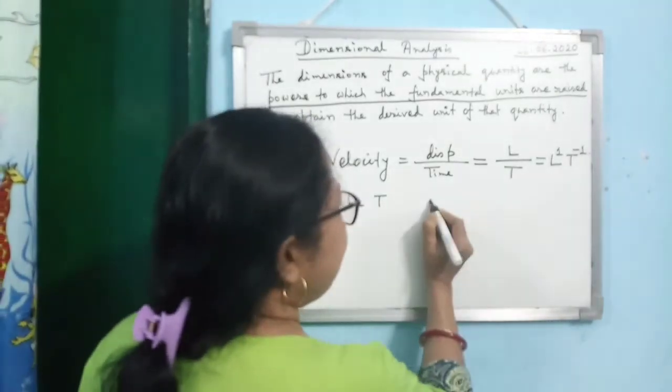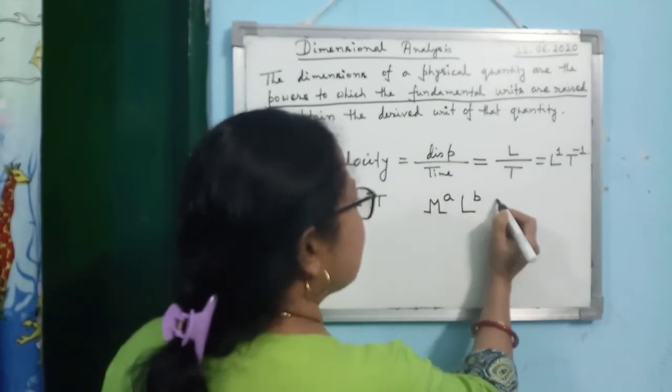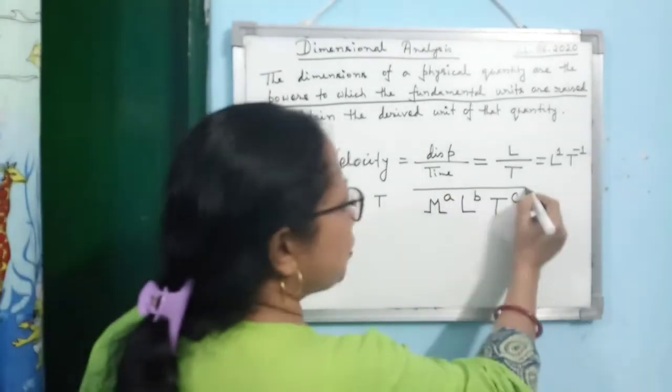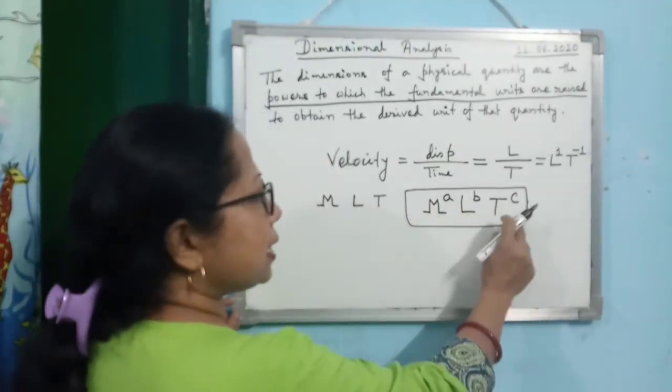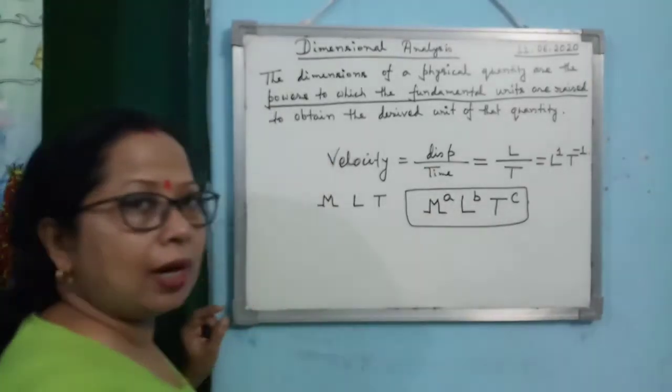In general we can write like this: M to the power a, L to the power b and T to the power c. Suppose I am saying this is the dimensional formula of a quantity.